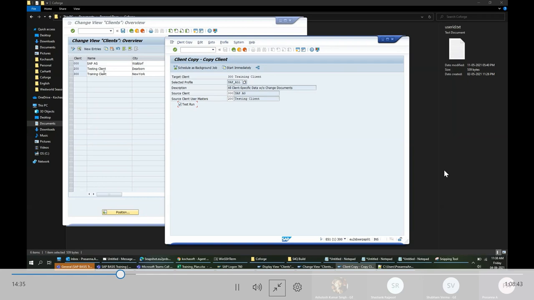Krishna, please explain this source client user master. Okay, source client.